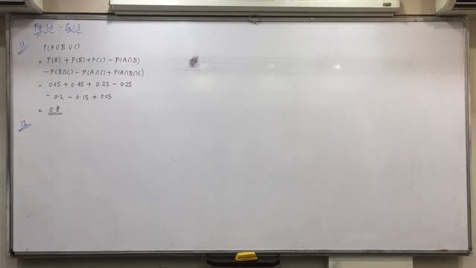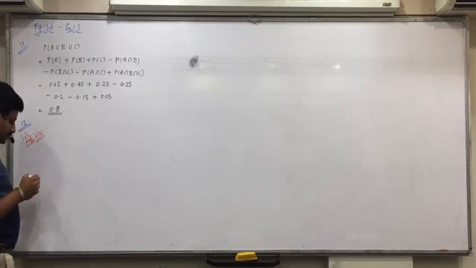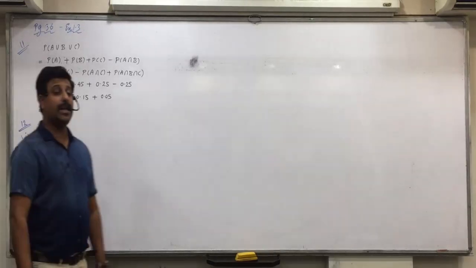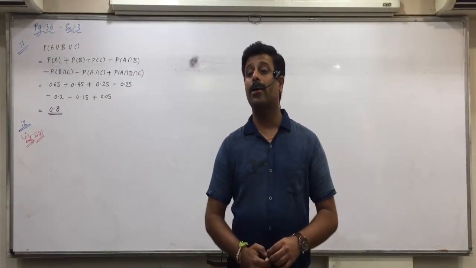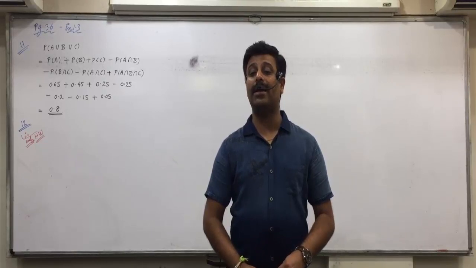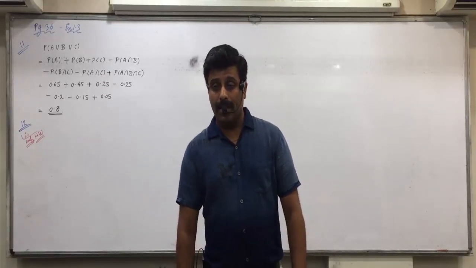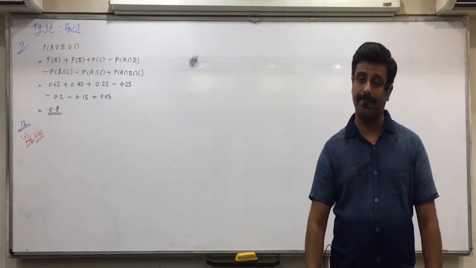And you have to repeat it in the homework. See here, three events A, B and C in a sample space are mutually exclusive and exhaustive. We have done this earlier also. So if they are mutually exclusive and exhaustive, what does it indicate?